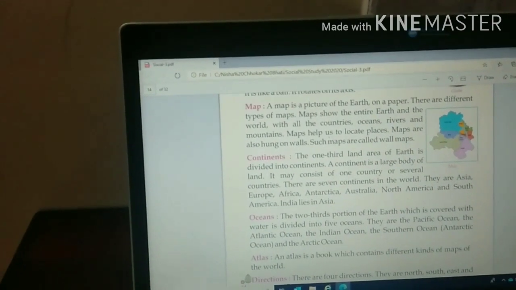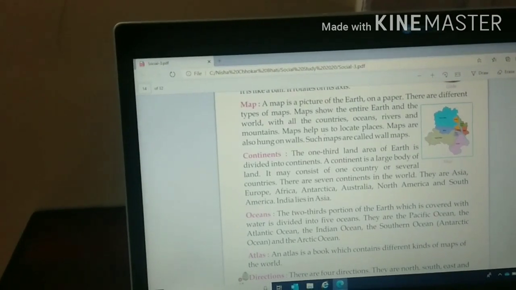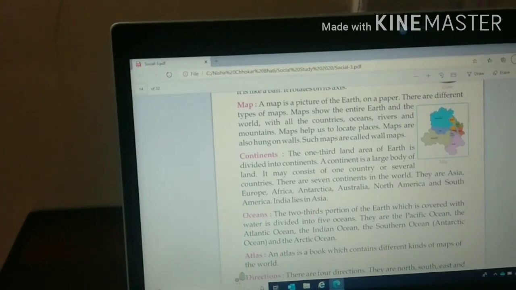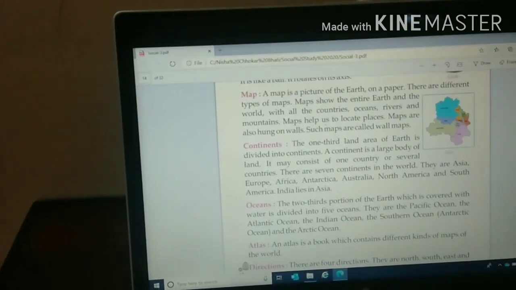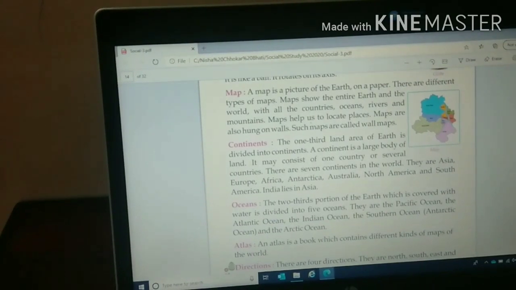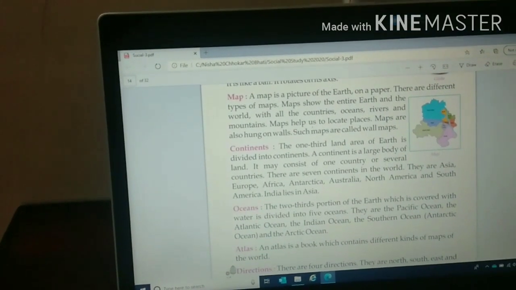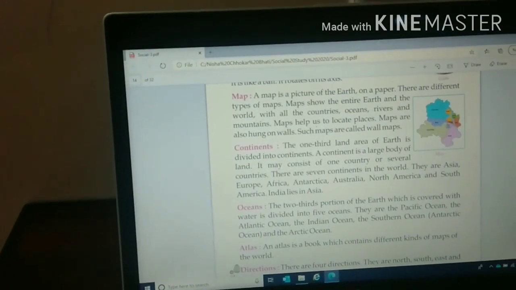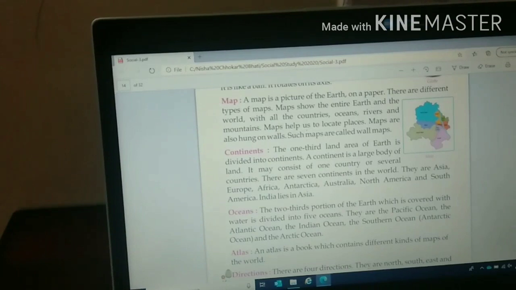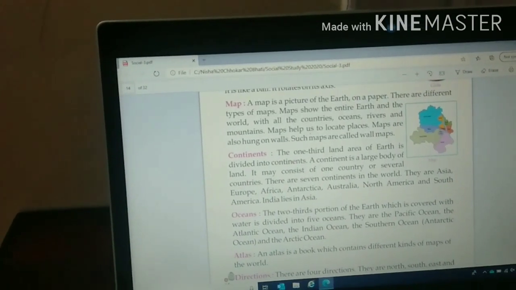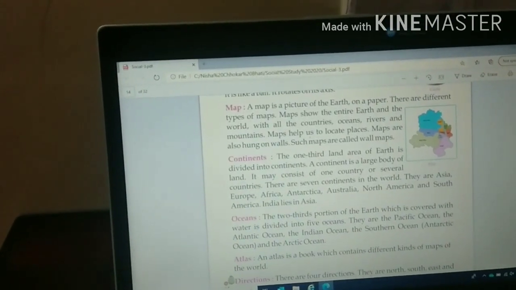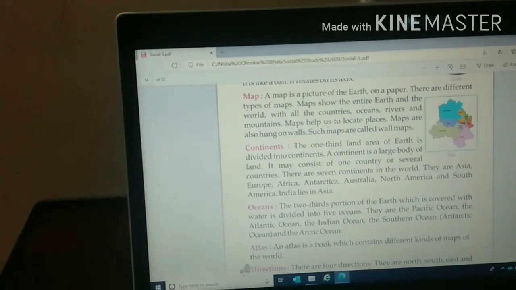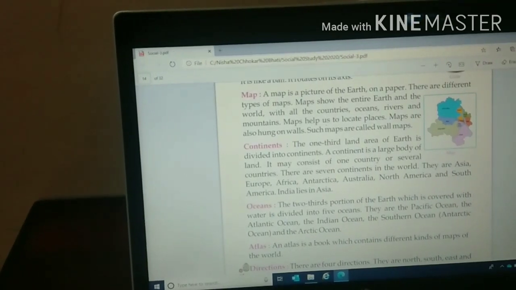Now, what are continents? The one-third land area of earth is divided into continents. A continent is a large body of land. It may consist of one country or several countries. There are 7 continents in the world and they are Asia, Europe, Africa, Antarctica, Australia, North America and South America, and India lies in Asia. So what is a continent? A continent is a large body of land. And where does India lie? India lies in Asia.